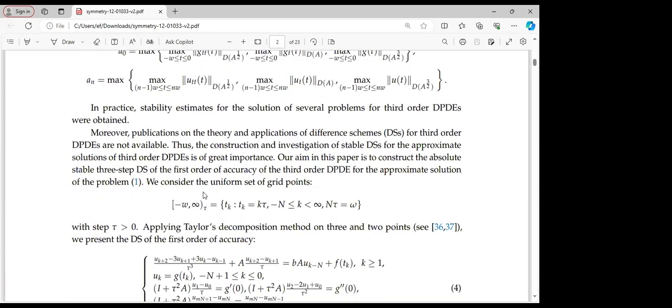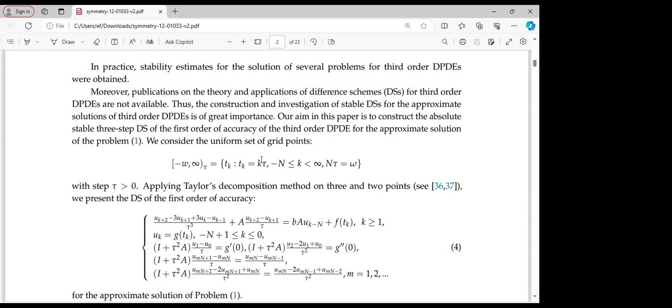Good. So we will construct the following uniform grid points. The uniform grid points are constructed because they are what we need in order to work on the approximate solution of the above problem, where tau here is greater than 0. If we apply Taylor's decomposition method on three and two-step points, and here we give a reference where you can see more on Taylor's decomposition, we present the difference scheme of first order of accuracy.